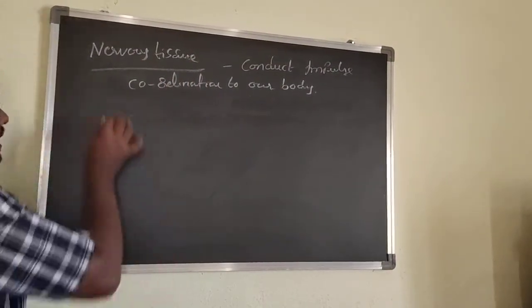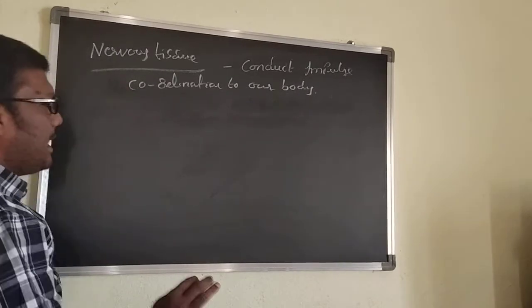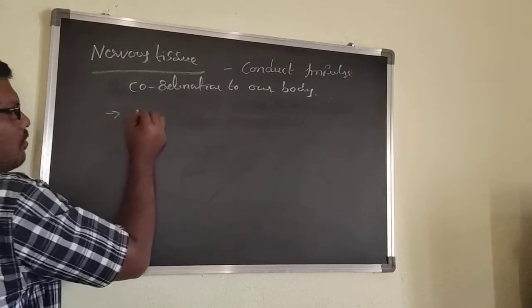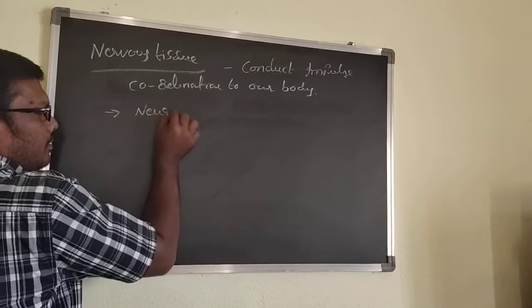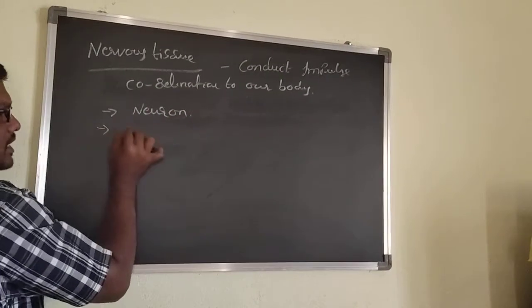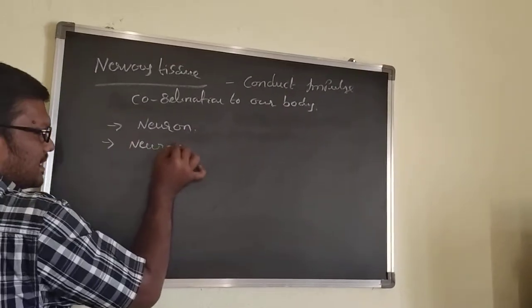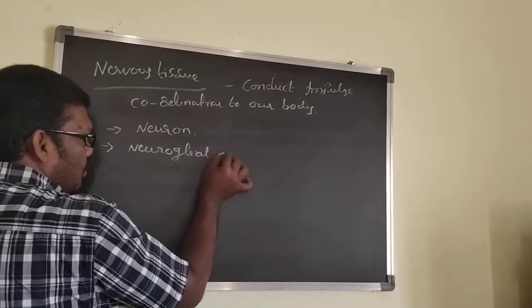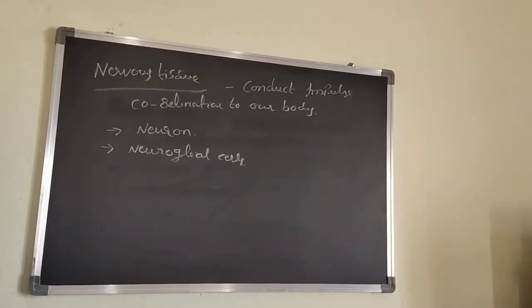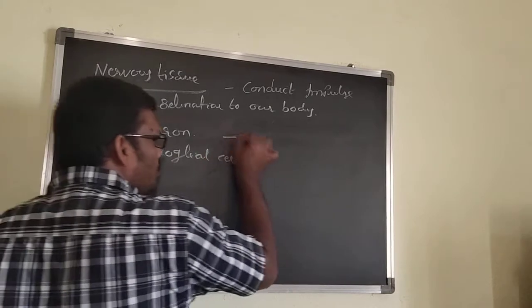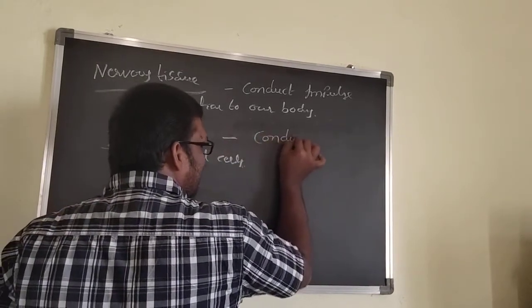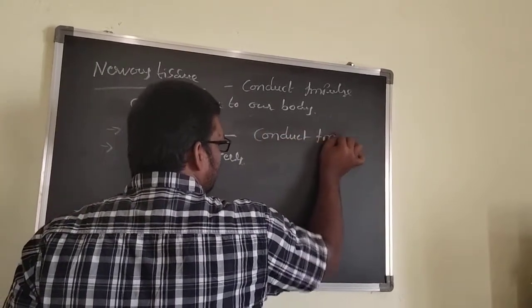Now the nervous tissue has mainly two types of cells. One is the neuron, another one is the neuroglial cells. What is the use of neuron? Neurons can conduct the impulse.